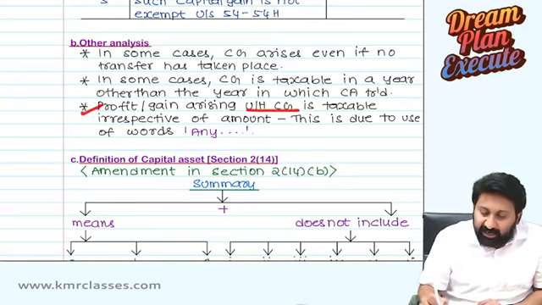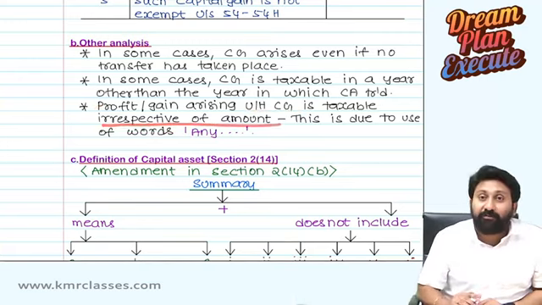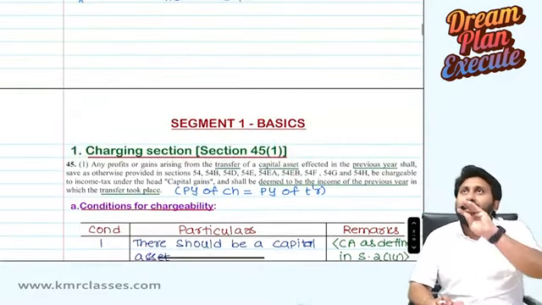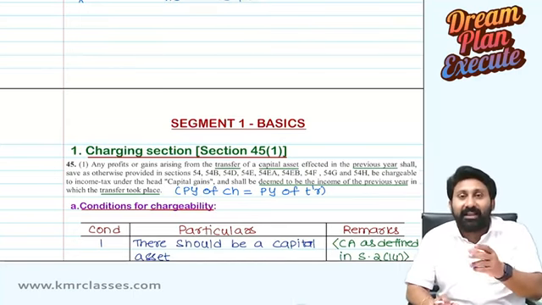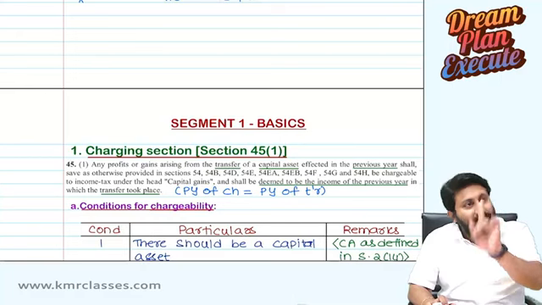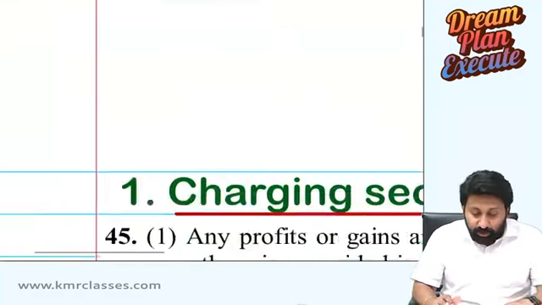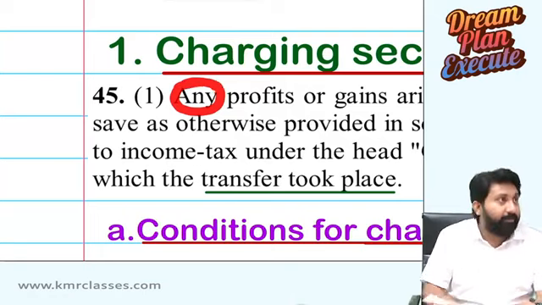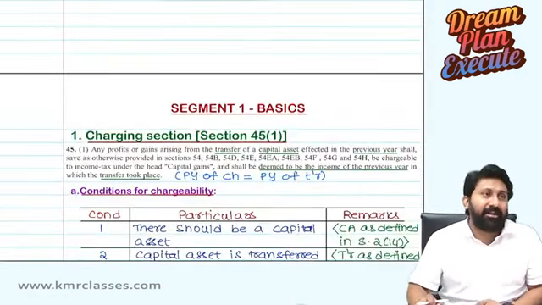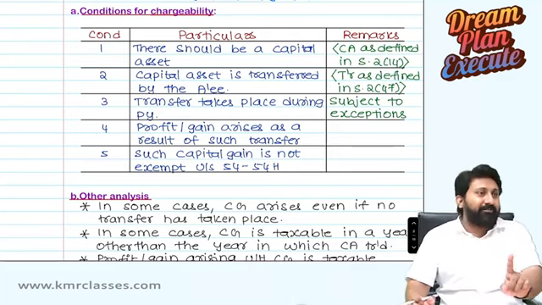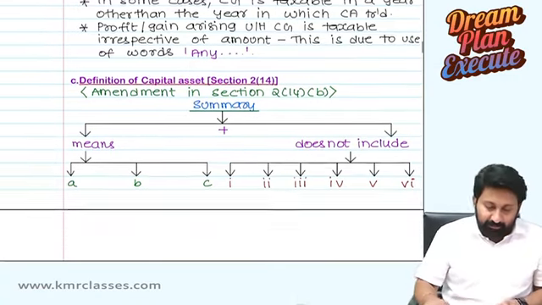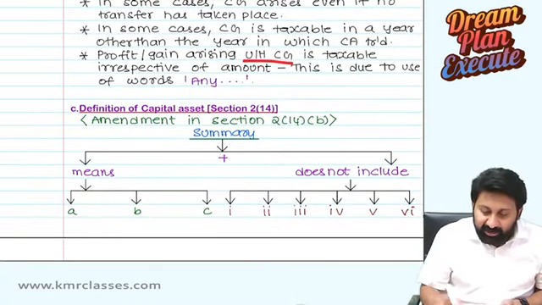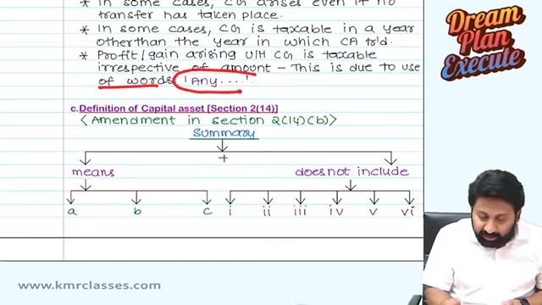Profit or gain arising under the head capital gain is taxable irrespective of amount. Sir, what do you mean by that? A capital gain need not be a minimum of 1 lakh, or 50,000, or 55,000, or 1 lakh 50. Like that, it is not there. Even 1 rupee is chargeable to capital gain. How can you tell that? He used the word any. Any profit means even 1 rupee profit is taxable. Like that, you have to understand word to word. Then mistakes won't happen in the exam. Profit or gain arising under the head capital gain is taxable irrespective of amount. This is due to the use of the word any.